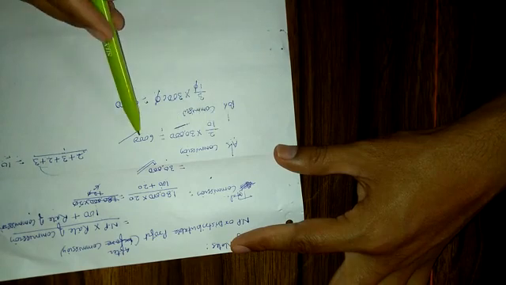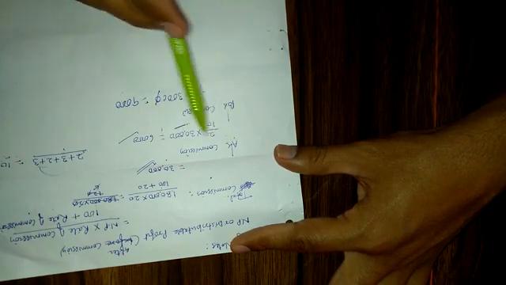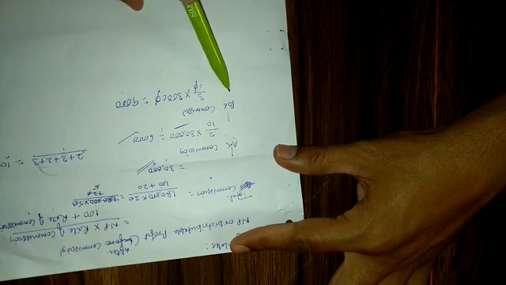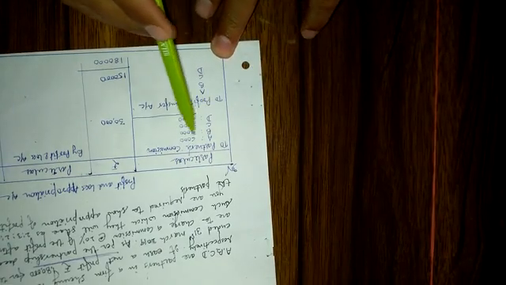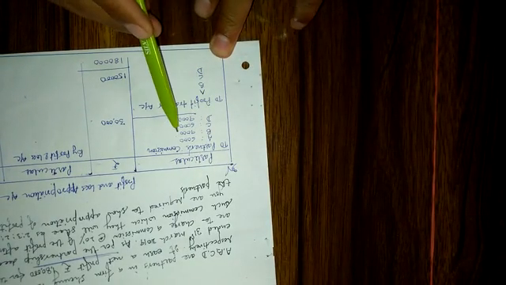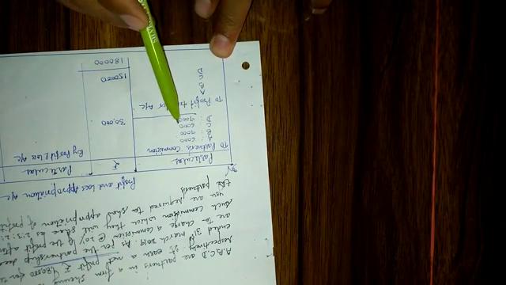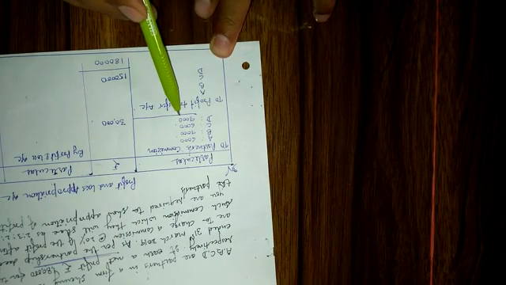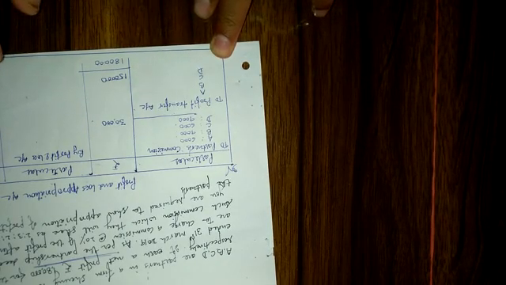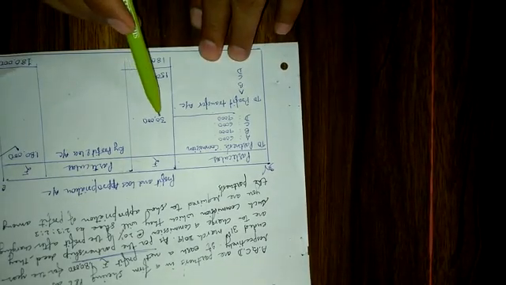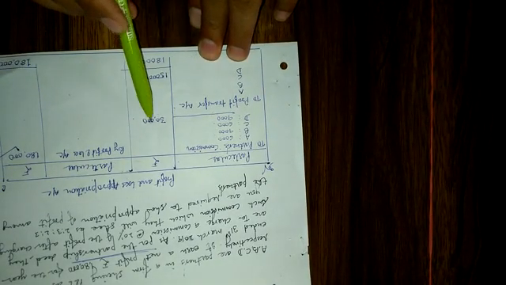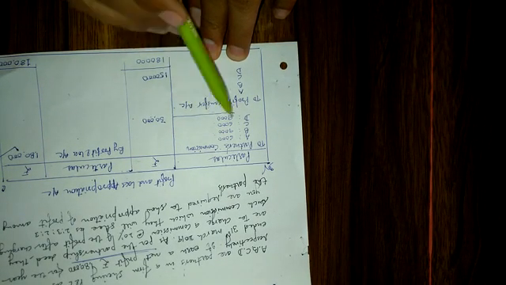A is getting 6,000, B is getting 9,000, C is getting again 6,000, D is getting 9,000. So what will we write? We are writing A's commission 6,000, B's commission 9,000, C's commission again 6,000 and D's commission 9,000. So the total commission is 30,000. We have distributed it in the ratio 2:3, 2:3.